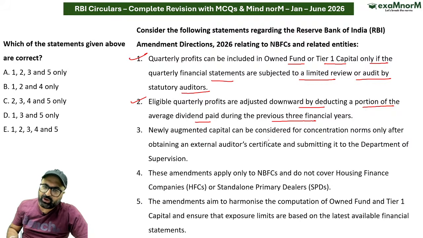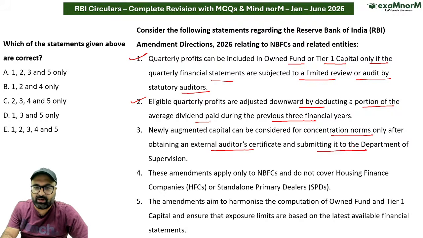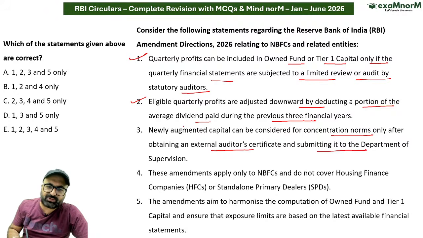Absolutely correct. Newly augmented capital can be considered for concentration norms only after obtaining external auditor certificate and submitting it to the Department of Supervision. Is this point correct? सर थर्ड पॉइंट इज एब्सोल्युटली करेक्ट, इसमें कोई प्रॉब्लम नहीं है. सेकंड पॉइंट के लिए अगर आपको फॉर्मूला देखना तो एलिजिबल प्रॉफिट इज बेसिकली नेट प्रॉफिट - 1/4 डिविडेंड इनटू टी.